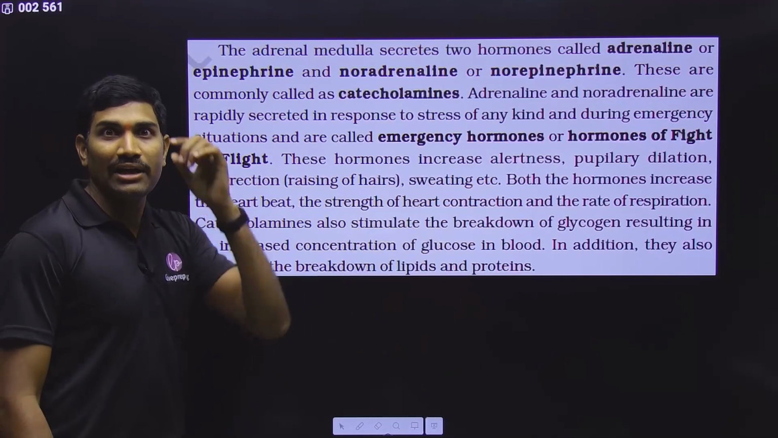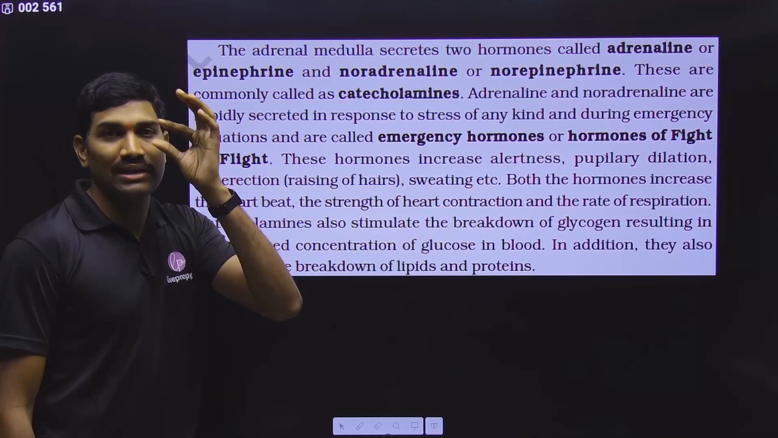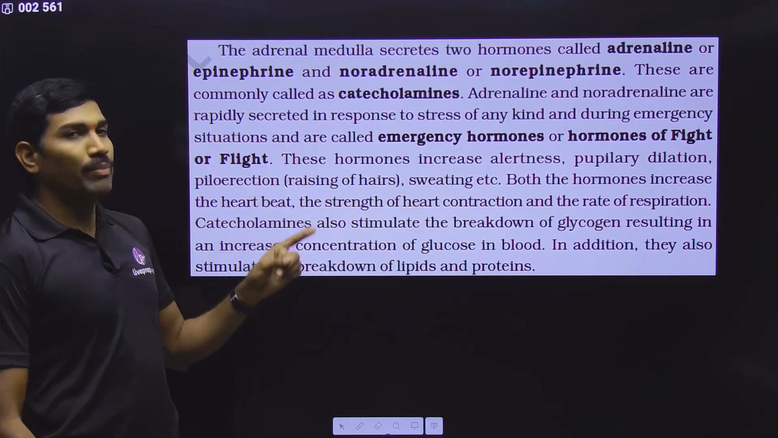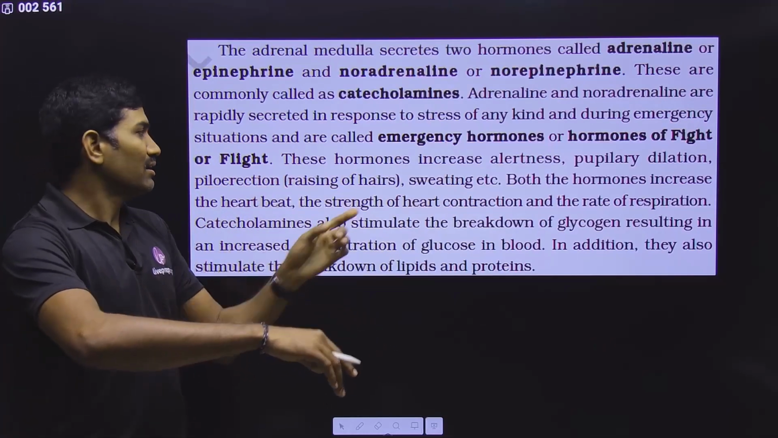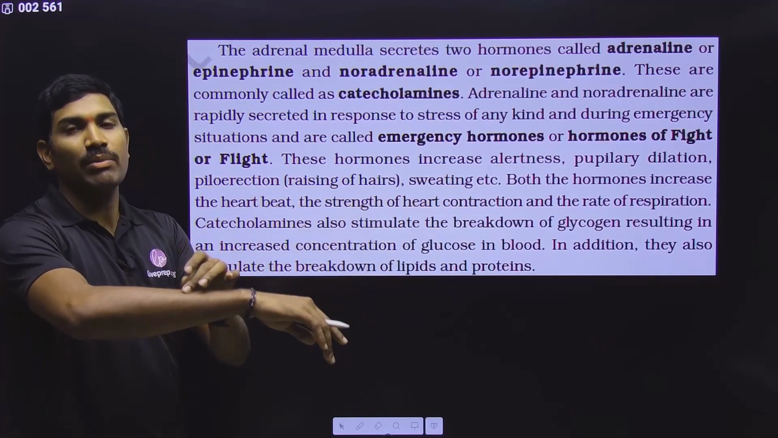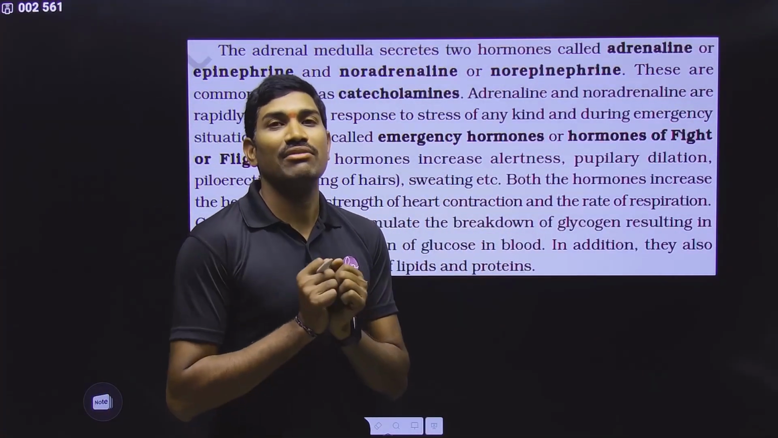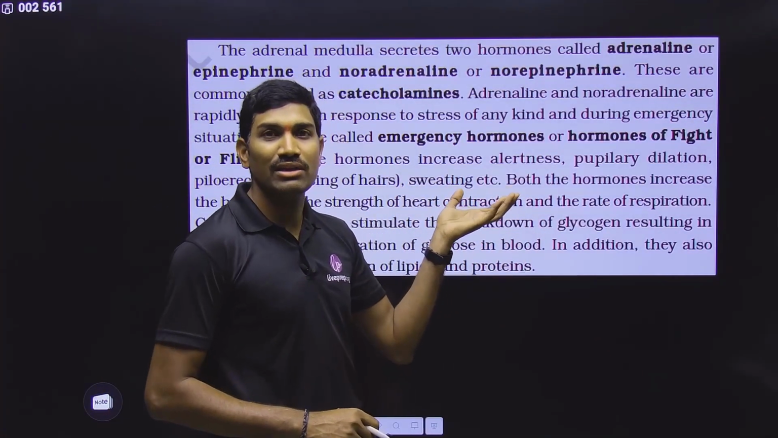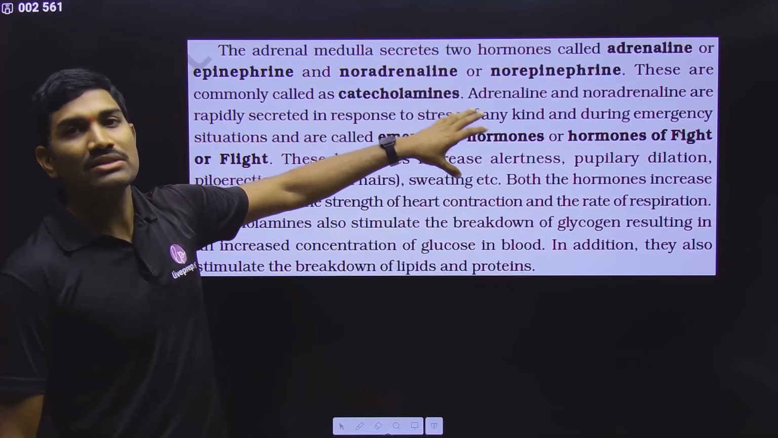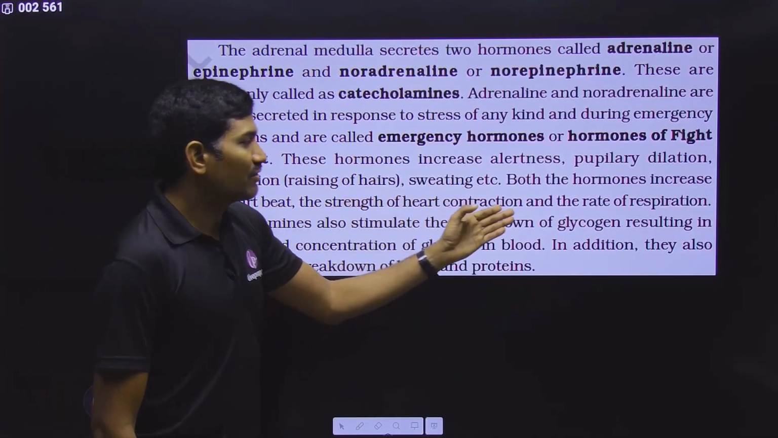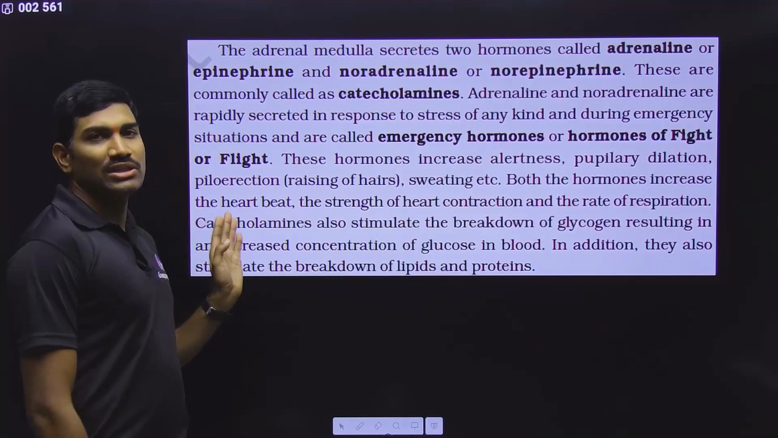So when you are very angry, what happens? The pupil will dilate. All these things, and also piloerection, the raising of the hairs. All these things will happen, and even sweating. When we are feeling fear, more and more sweating will occur. All these are because of these hormones, and both the hormones increase the heartbeat, the strength of cardiac contraction, and the rate of respiration.